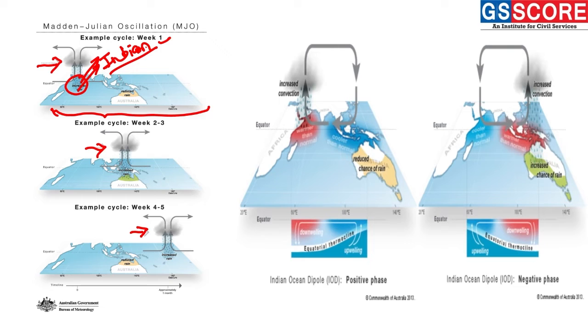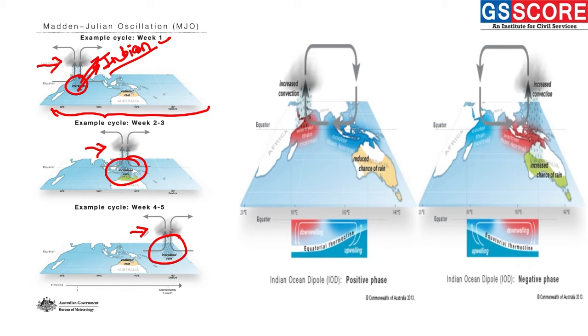But as this cycle moves towards the eastern direction, we can see the rainfall is now occurring over the northern part of Australia. In phase 3, as it has moved more eastward, the rainfall is occurring towards the Western Pacific island countries.